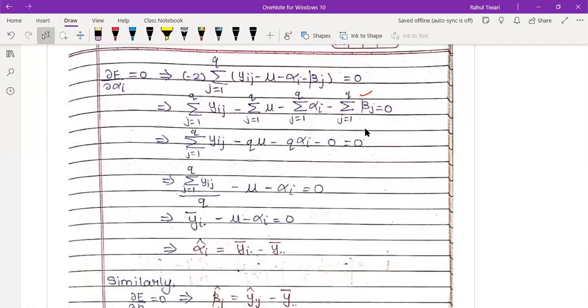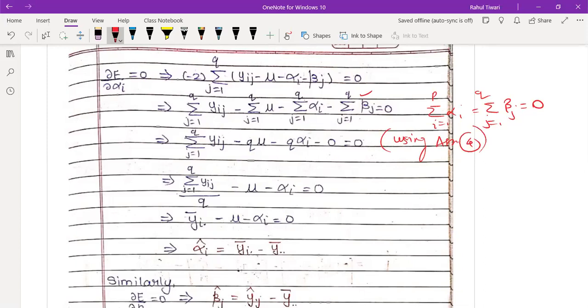Yes, it is 0 because this is one of the conditions. Summation over i is running from 1 to p of alpha_i, and summation over j is running from 1 to q of beta_j. Beta_j, this is going to be 0. So using assumption number 4, we get this term becomes 0. And you know when you divide by q, it will be y bar i dot.